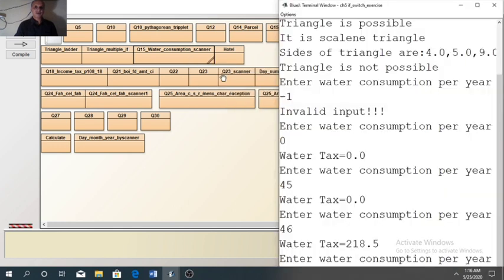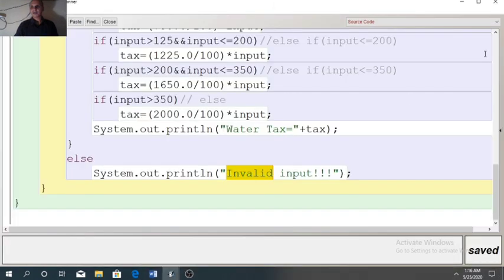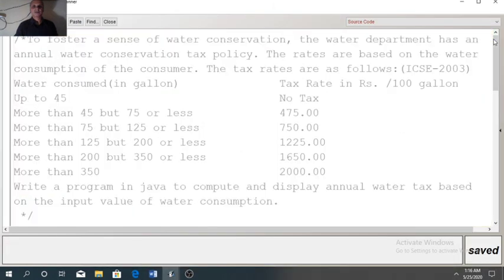Second slab was for 45 to, let us see what was the slab, 45 to 75. Third slab was more than 75.